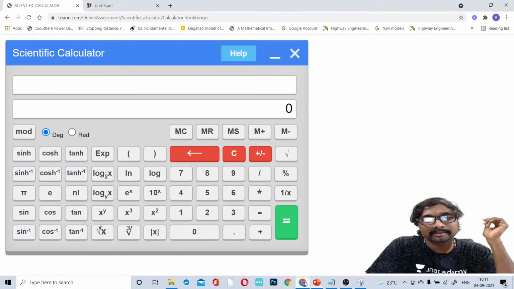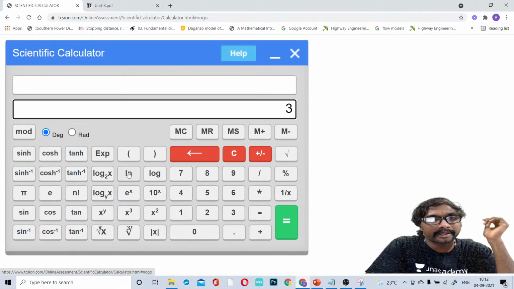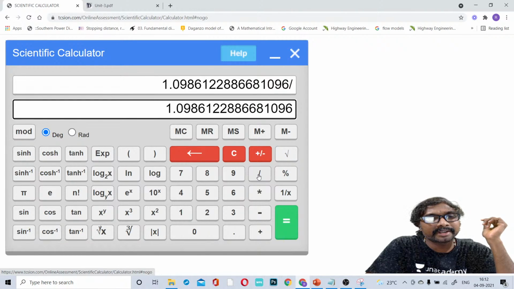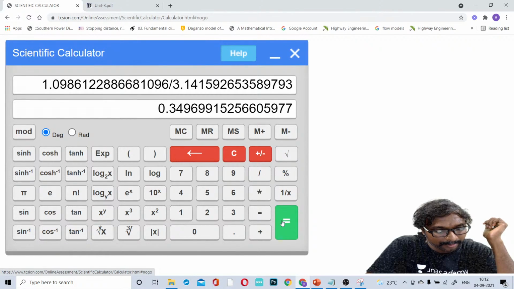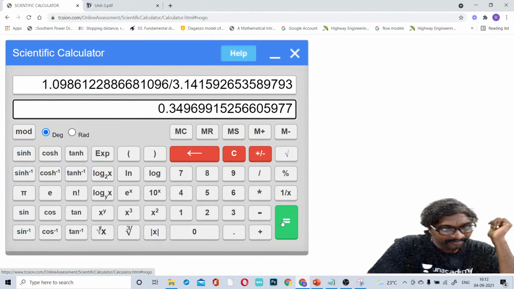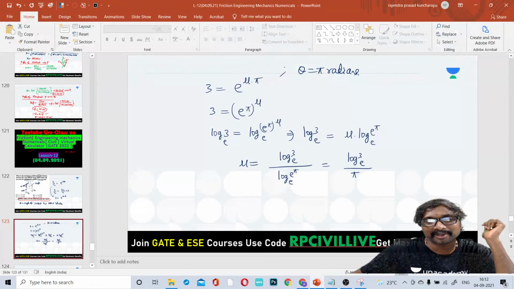Okay, ln 3 means log 3 to the base e, divided by this pi, you consider. How much will you be getting here? 0.3497, right? 0.3497 you are having.